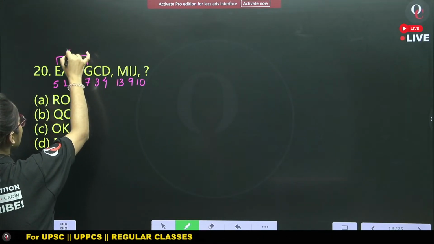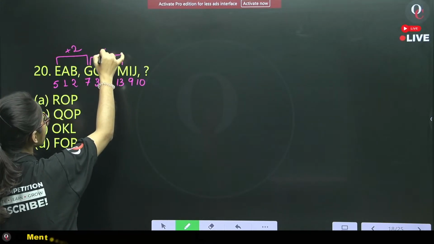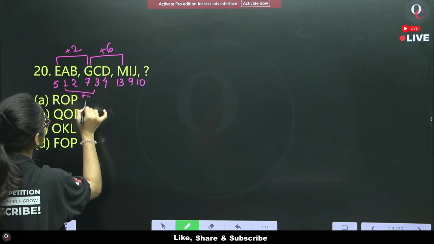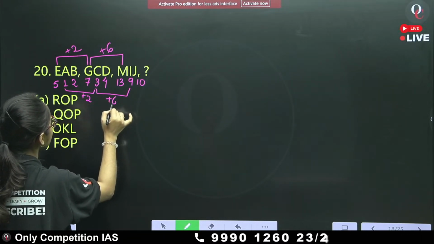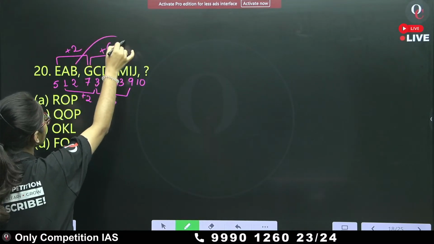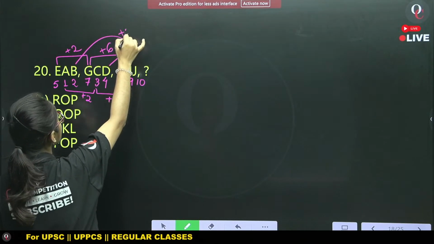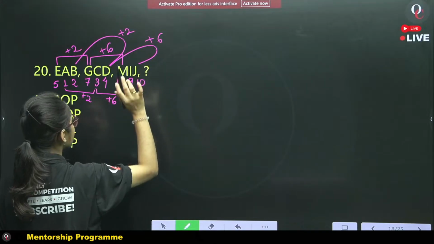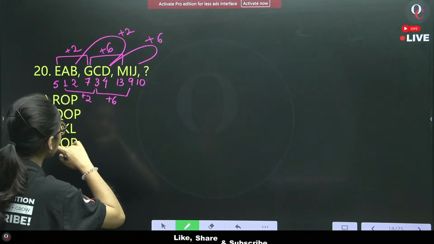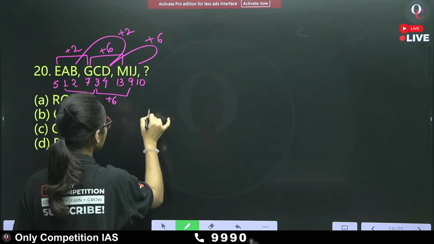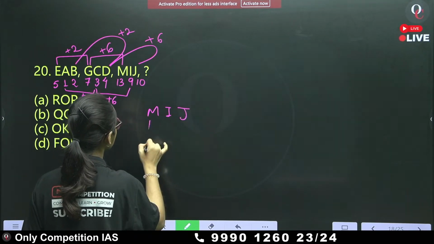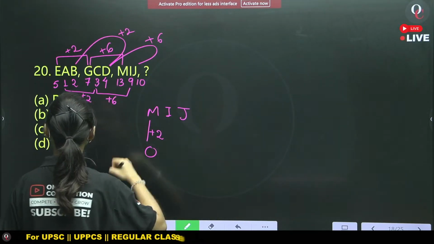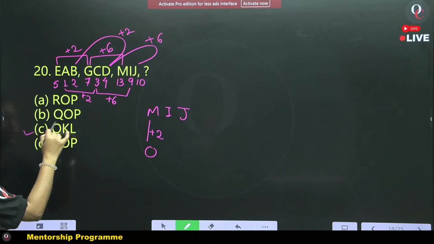From 5 to 7 it is plus 2. From 7 to 13 it is plus 6. Again from 1 to 3 it is plus 2. From 3 to 9 it is plus 6. Again from B to D it is plus 2 and from D to J it is plus 6. That means the next term after M, I, J will be plus 2, that is M N O. It will start from O, that is option number C.